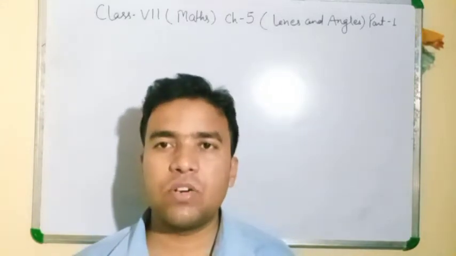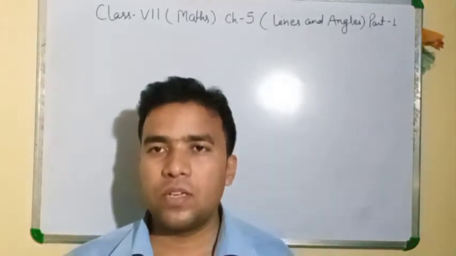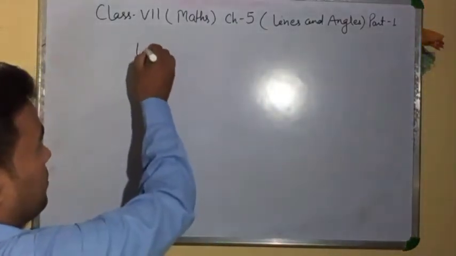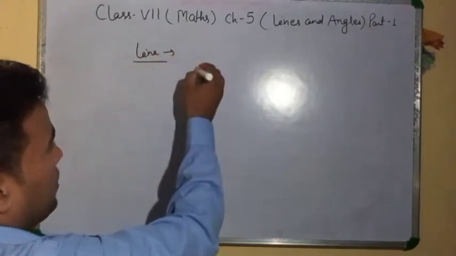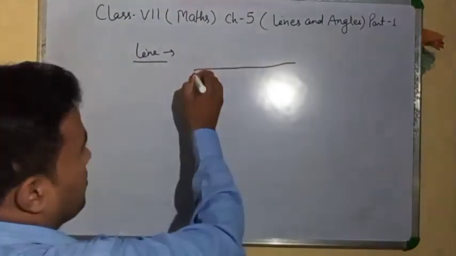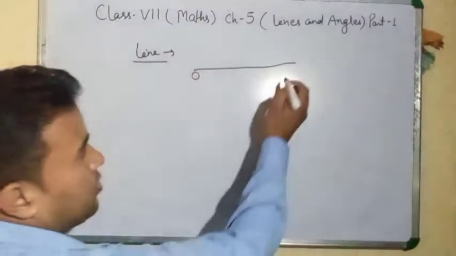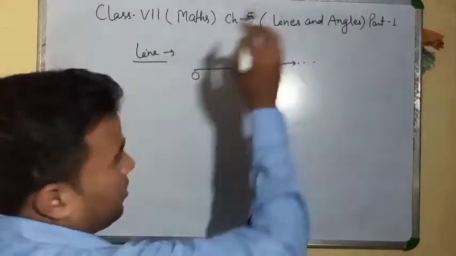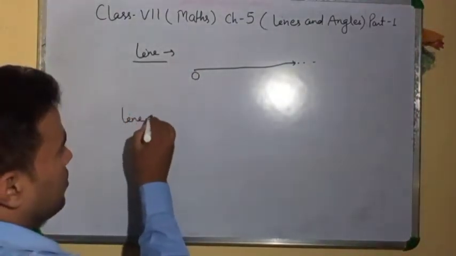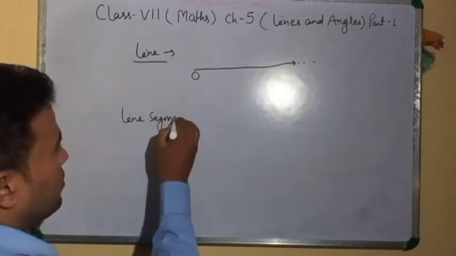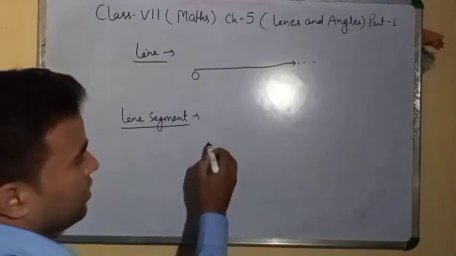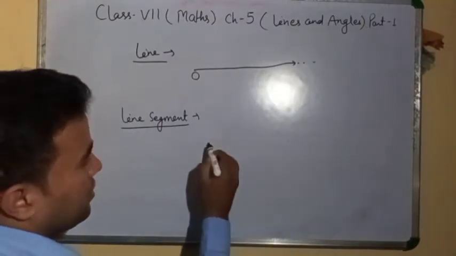Line, what is a line? In a line, only the starting point is fixed. Example, the starting point is fixed but the ending point is not fixed. Clear? You can increase it. Clear? And a line segment: in a line segment, both the starting and ending points are fixed.